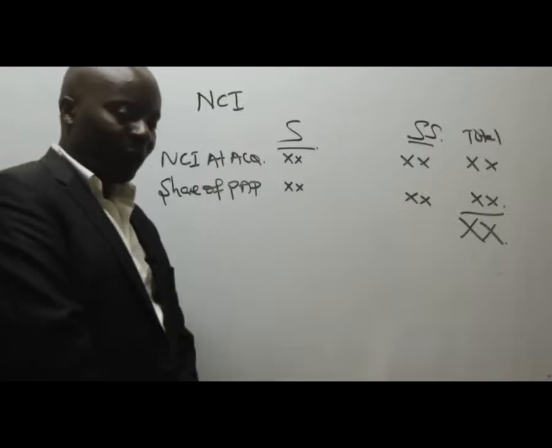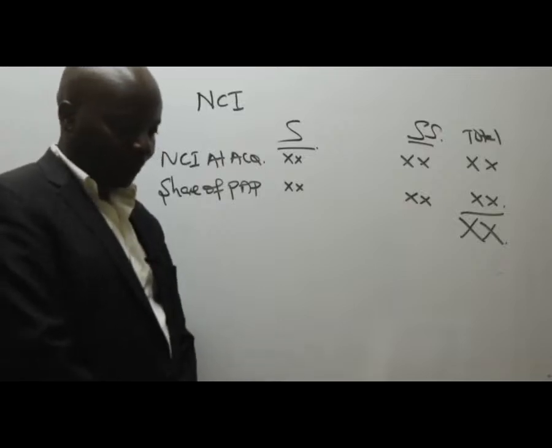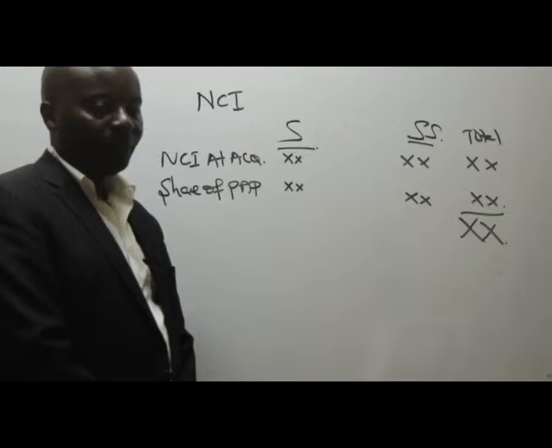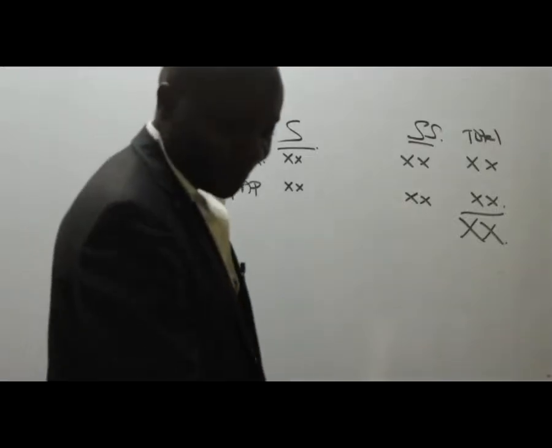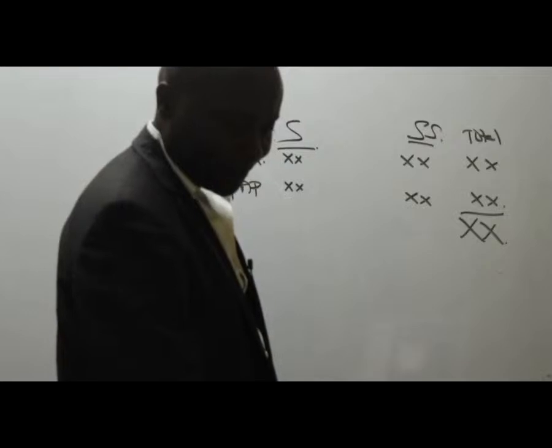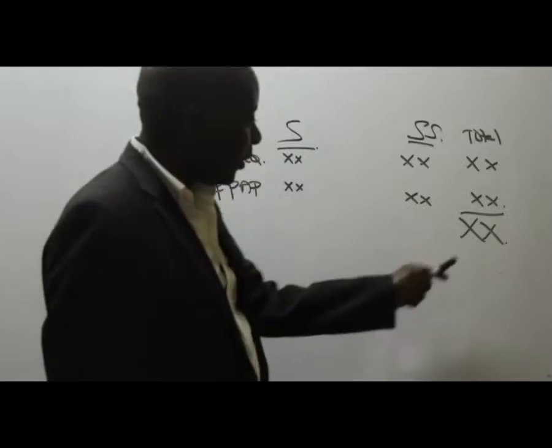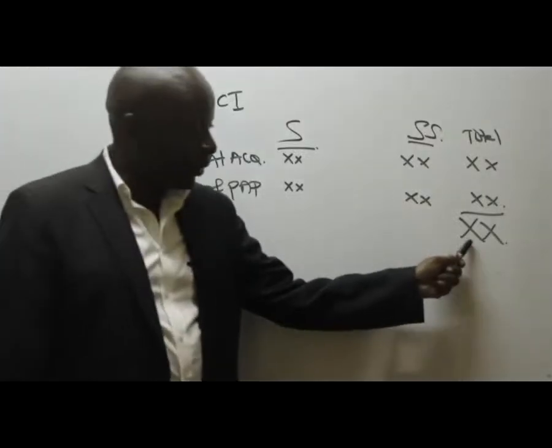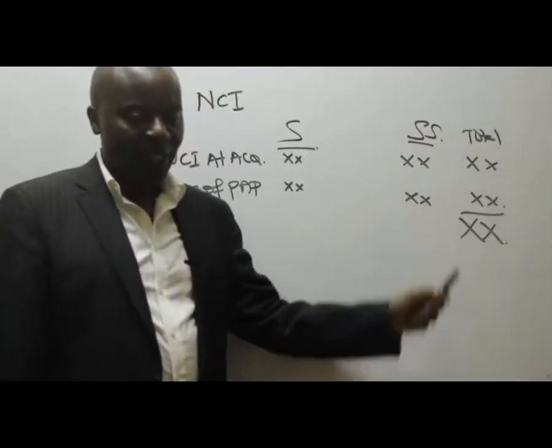I'm waiting for somebody to give me a figure. Somebody will be able to give me this figure.